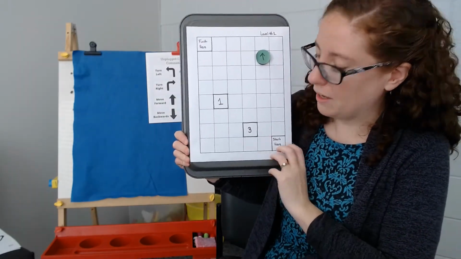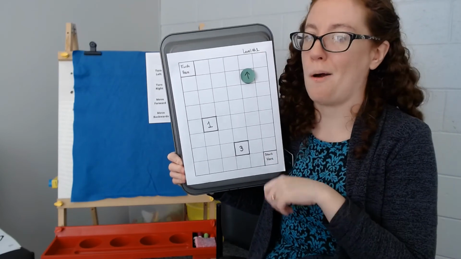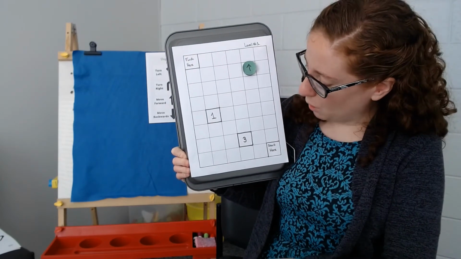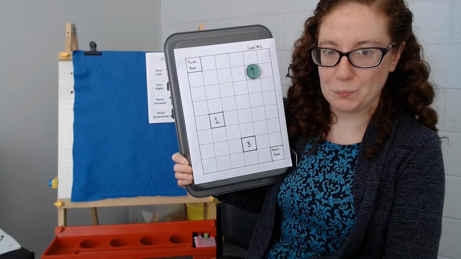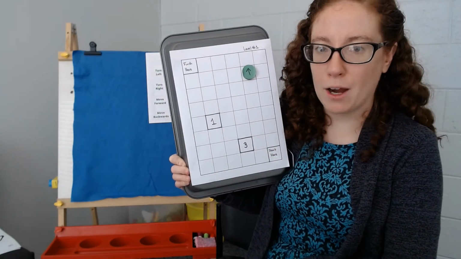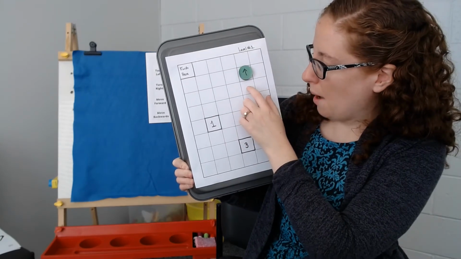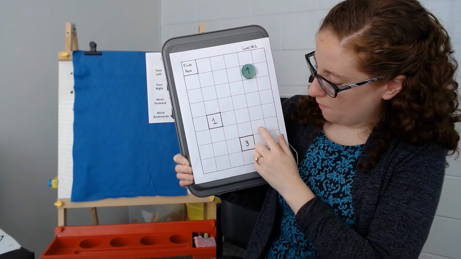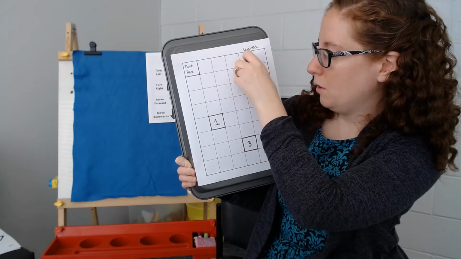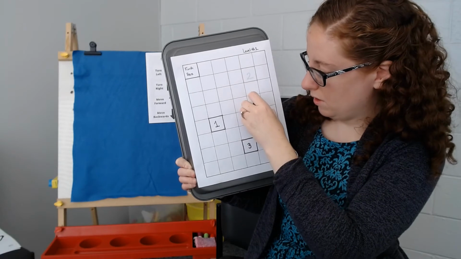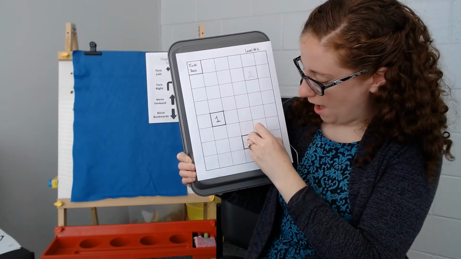I didn't anticipate us doing that, but I want to make sure you understand how all the commands work. How can we get to number 3 in the best way possible? Yes, we're going to use the backwards command. How many times? 1, 2, 3, 4, 5 times. So let's do the backwards command. Let's do it. 1, 2, 3, 4, 5.